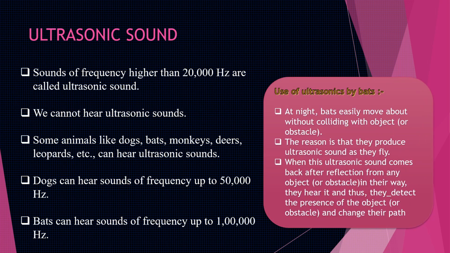Now children, how do bats use ultrasonic sound? At night, bats easily move about without colliding with objects or obstacles. The reason behind this is that they produce ultrasonic sound when they fly, and when this ultrasonic sound comes back after reflecting from any object or obstacle in their way, they hear it and thus they understand the presence of the object or obstacle in the path and change their path.